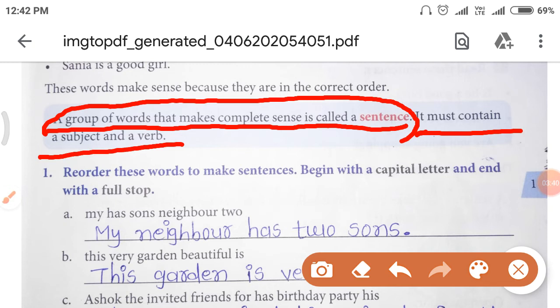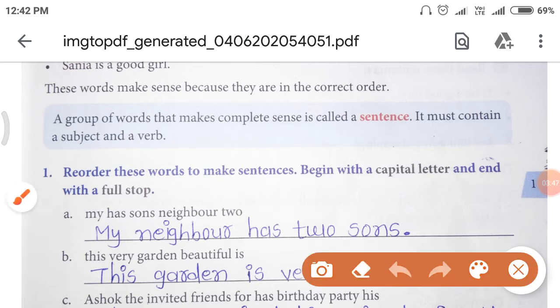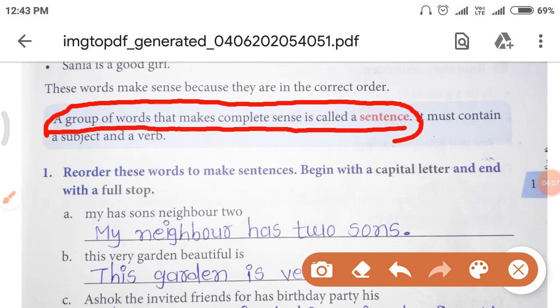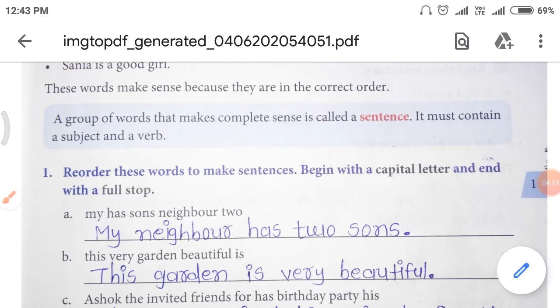It must contain a subject and a verb. So now, students, read this definition with me. A group of words that makes complete sense is called a sentence. It must contain a subject and a verb. Understood?